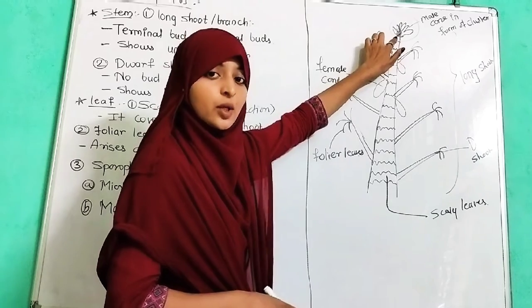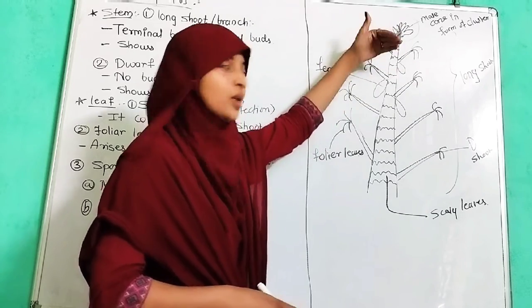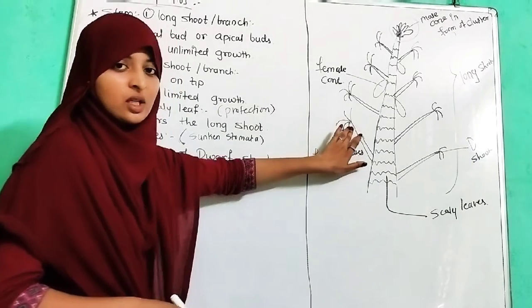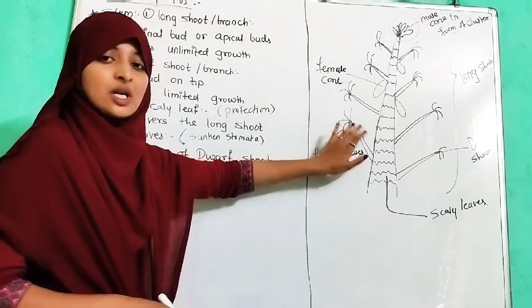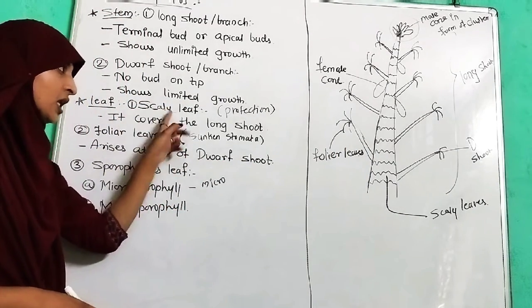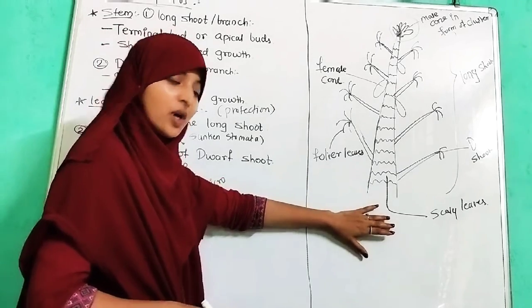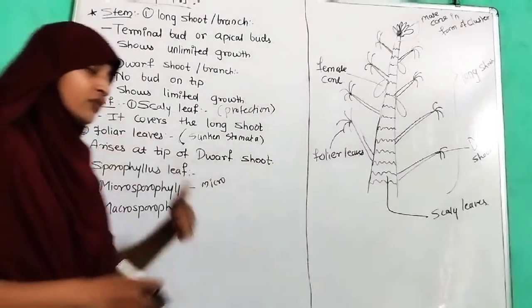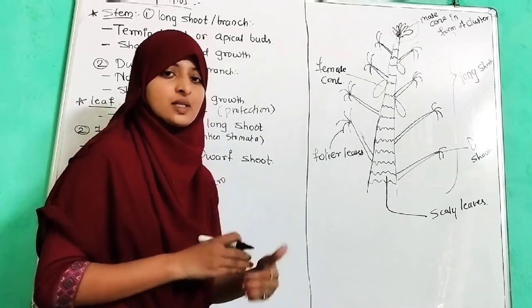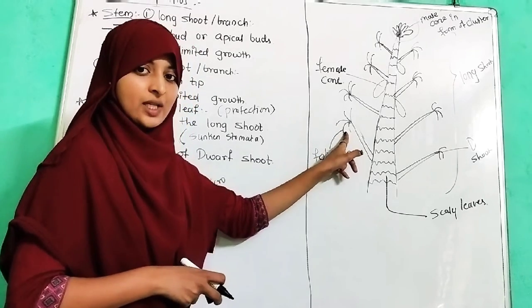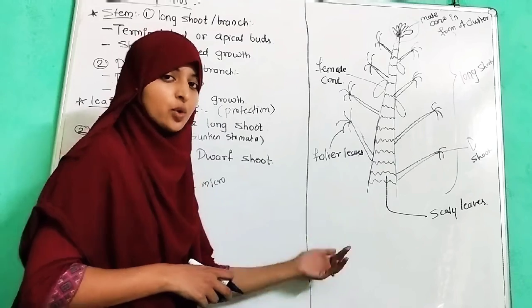Here you can see the structure we have discussed: the long shoot has a terminal or apical bud which shows continuous growth, and the dwarf shoot does not have a bud showing unlimited growth. We also discussed the scaly leaves, which are protective and cover the male axis, and the foliar leaves, which have sunken stomata to minimize water transpiration. Here we can see a needle-like structure, green in color, which performs photosynthesis.